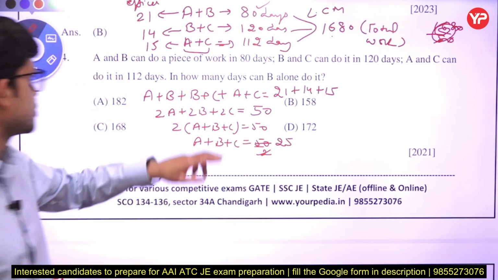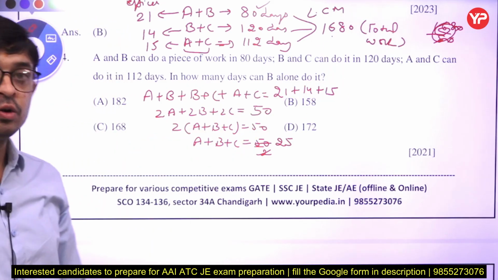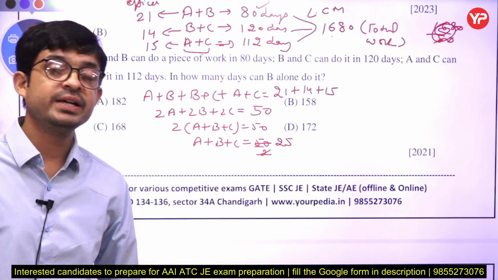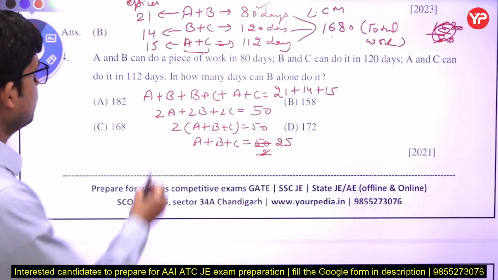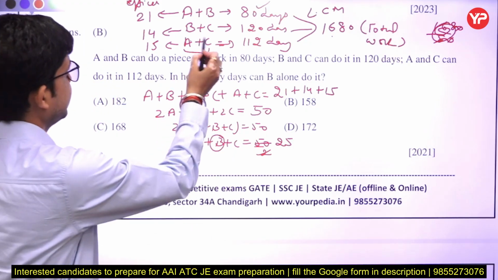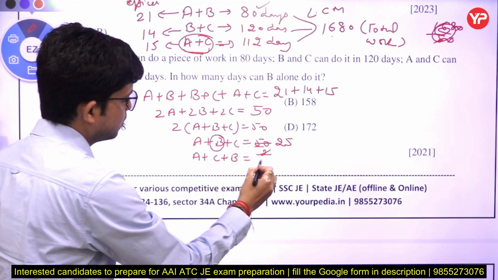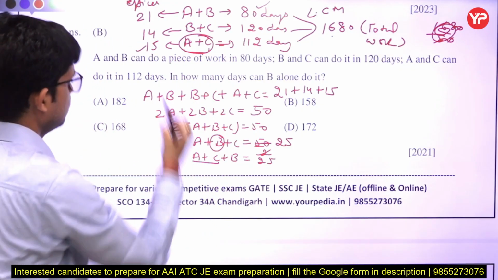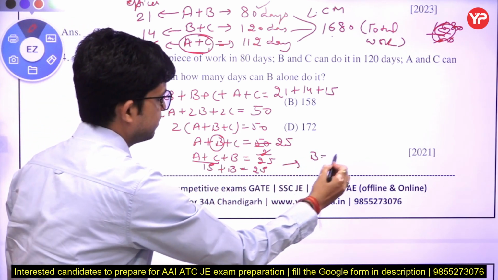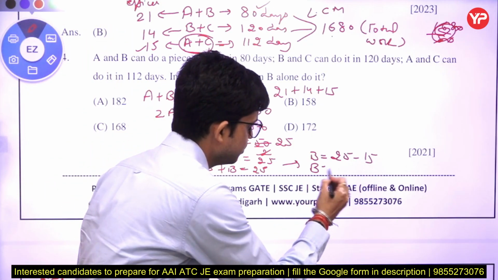Now what he is saying in the question, in how many days B alone can do that work? We know that work is 1680. Now we have to find out the efficiency of only B, and we know that A and C efficiency is 15. So A plus C is equal to 15, plus B is equal to 25. So here B is equal to 25 minus 15. So we get the B efficiency is equal to 10.